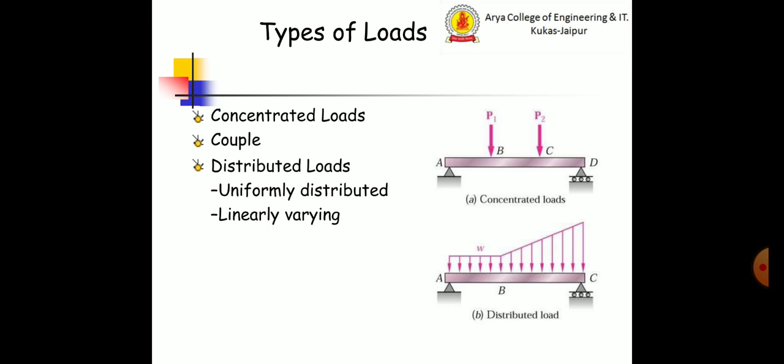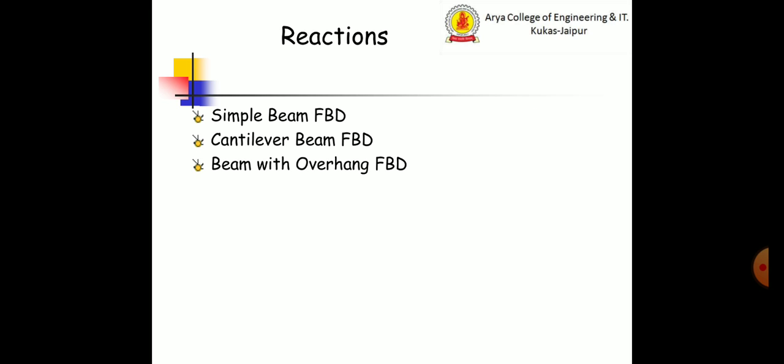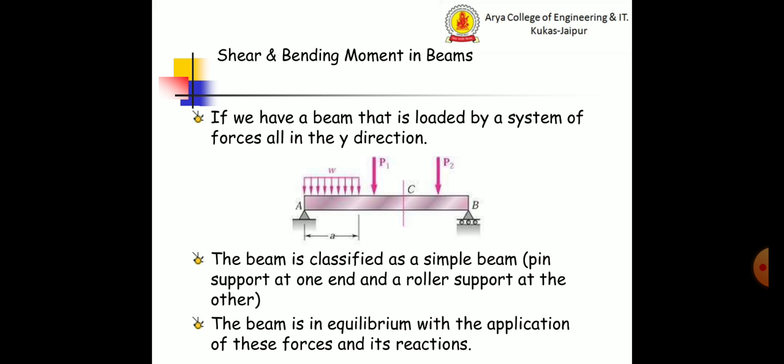Concentrated load. There are some types of load: the concentrated load, the couple, and distributed loads, uniformly distributed load, and linearly varying load. And because of load, there are some reactions. Simple beam, cantilever beam, and the beam with overhang. We will see the free body diagram of each one by one.